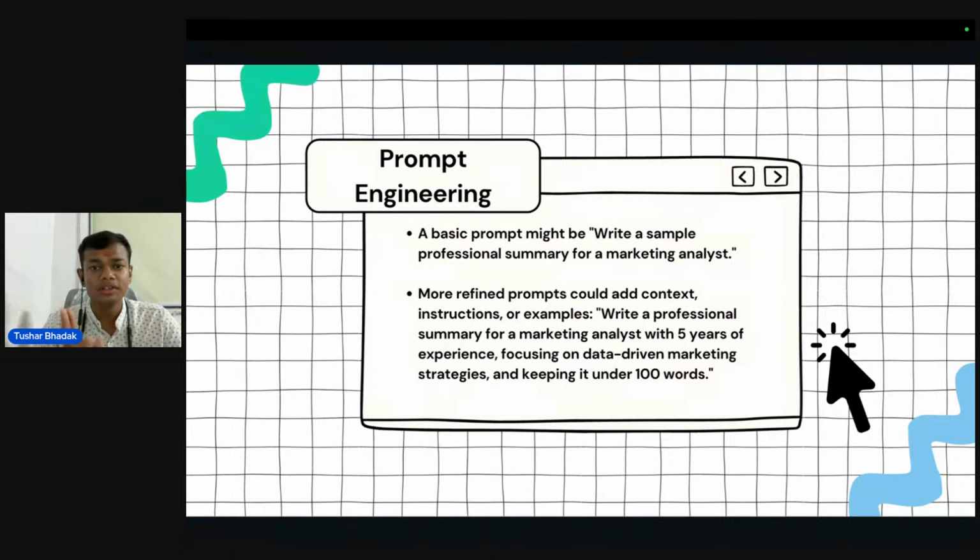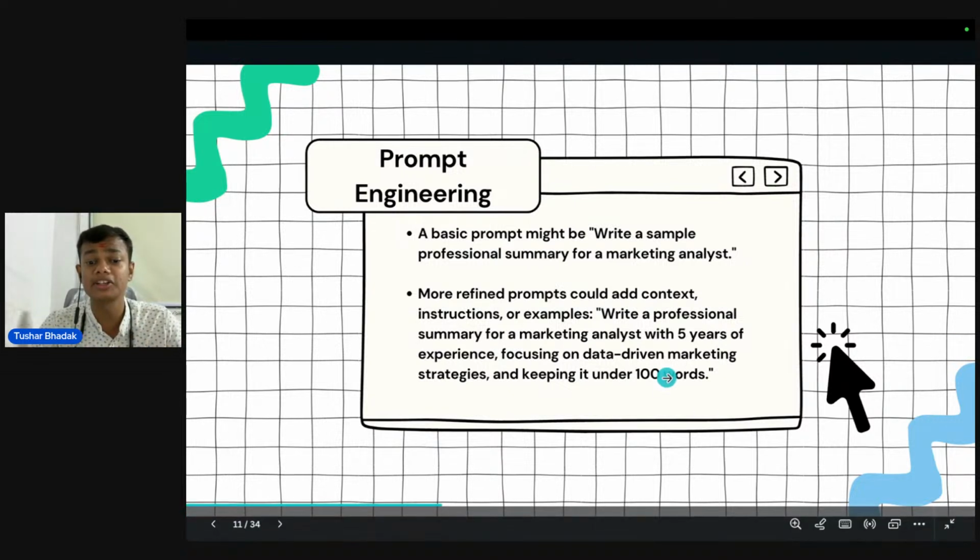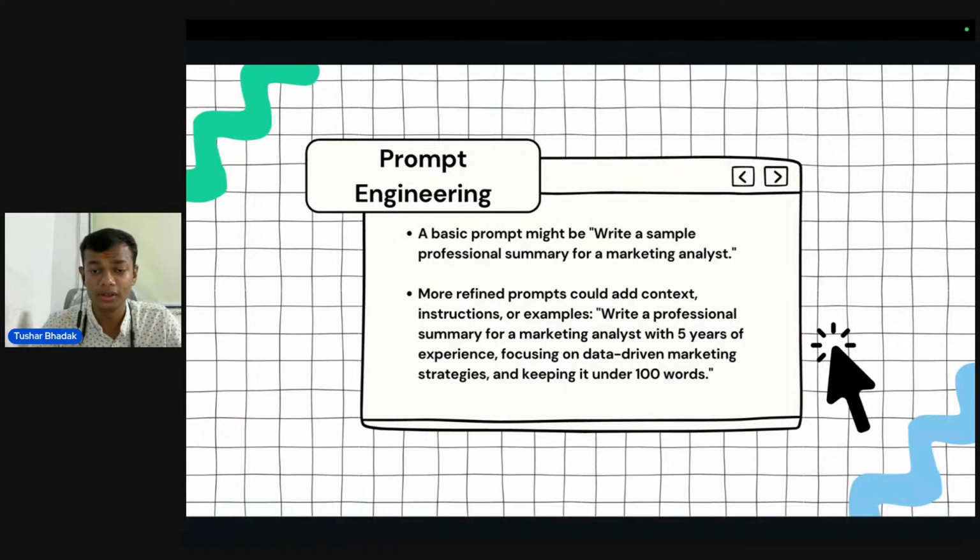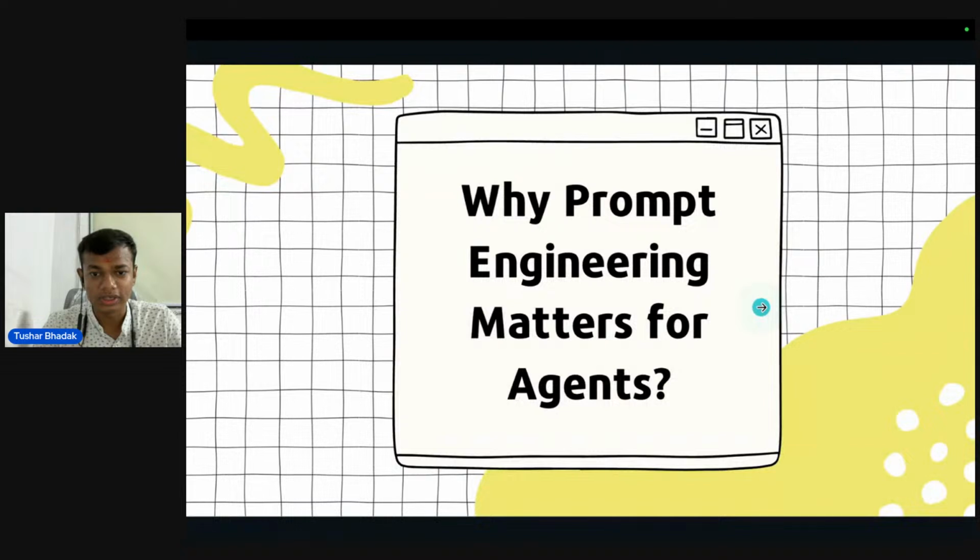Both prompts look similar at a glance, but the first prompt is a bad prompt because it does not have constraints, it does not have a set of rules, and it does not have any expectations. But if you go for the redefined prompt, it has a role, it has the tenure, it has the constraint, and it also has the expectation that the professional summary should be under 100 words. So this is all about prompt engineering.